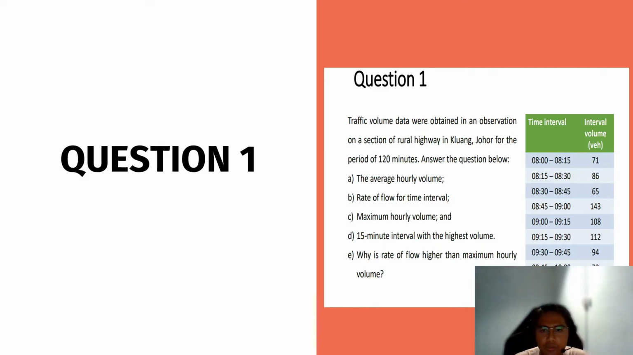Okay, for question 1, the question asks: traffic volume data were obtained in an observation on a section of rural highway in Kluang, Johor for the period of 120 minutes. Answer the question below. A, the average hourly volume. B, rate of flow for time interval. C, maximum hourly volume. And D, 15 minutes interval with the highest volume. And the last one is, why is the rate of flow higher than the maximum hourly volume?